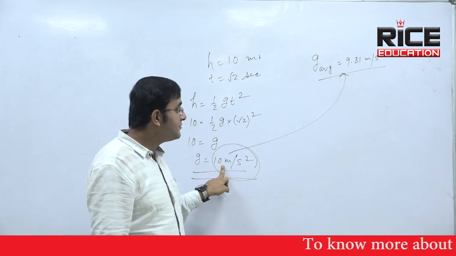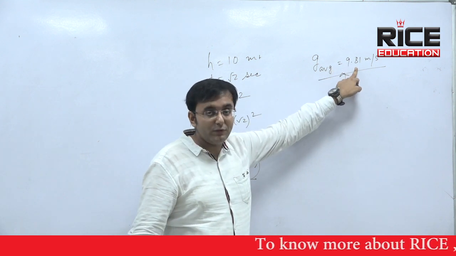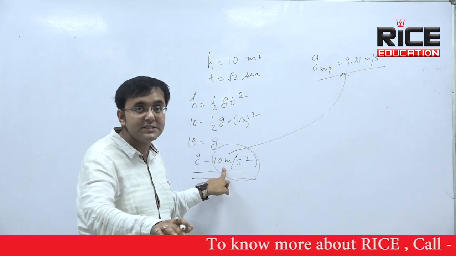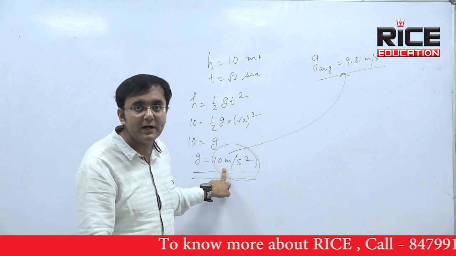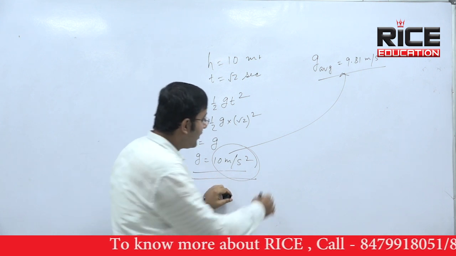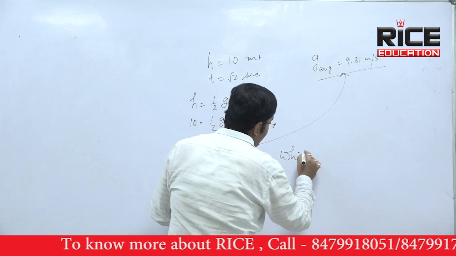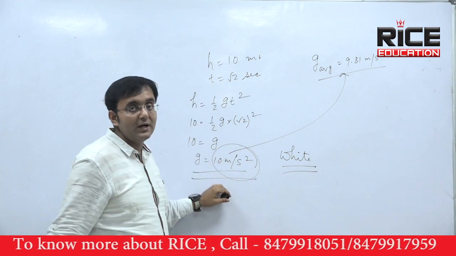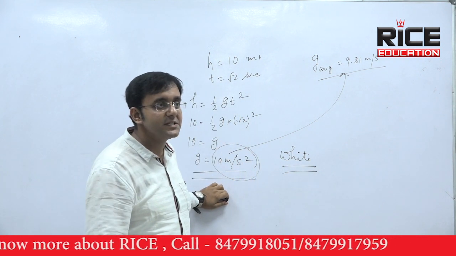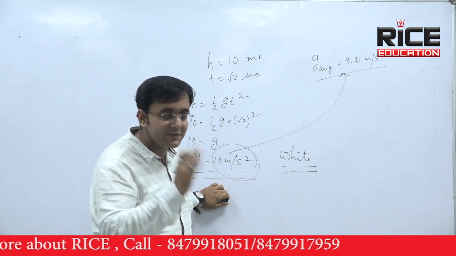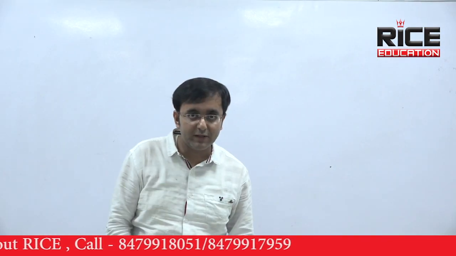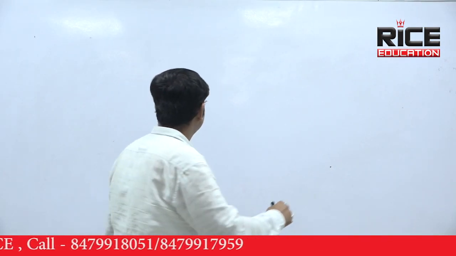As the value of g is more than 9.81 meter per second square, that means the incident takes place at the pole. So it must be a polar bear. Polar bear is white. So our answer will be white. That's a very funny question. Initially when you heard the question from me, you felt as if it's a very funny question, but proper physics is there. Now we will learn Kepler's law.